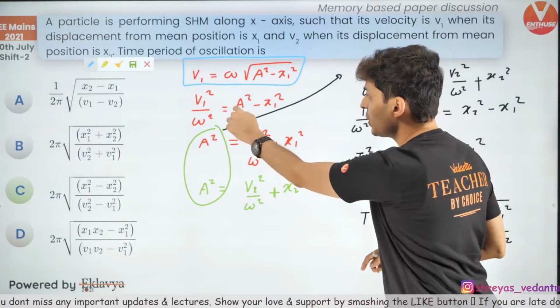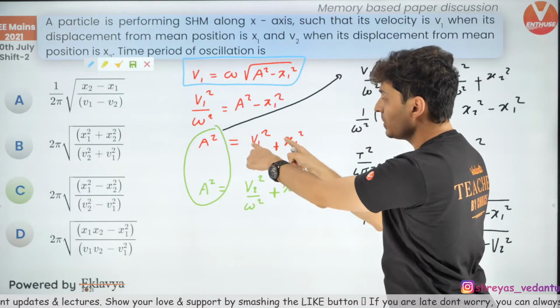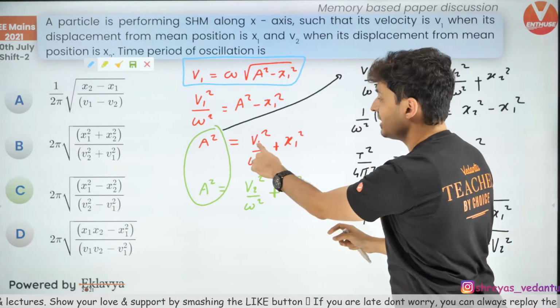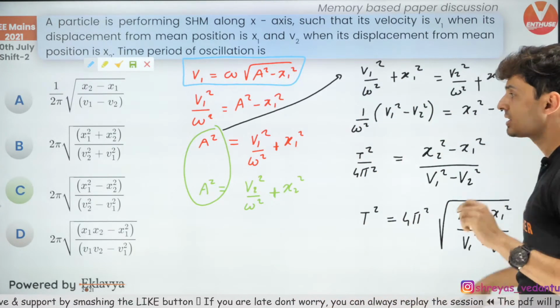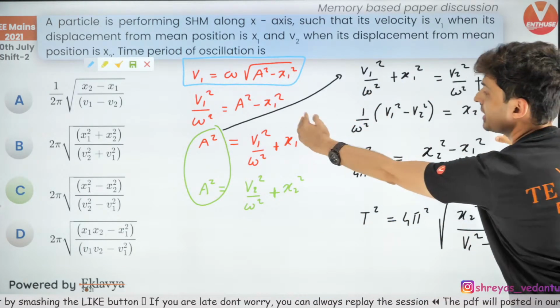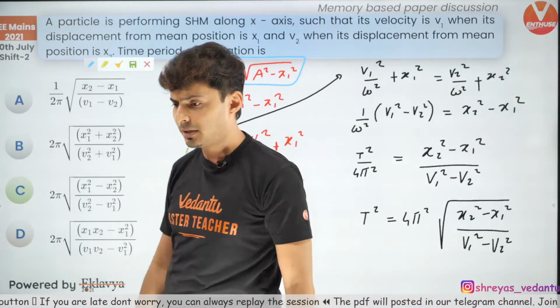That's it. So if this is for the first situation, for the second situation also you will have a similar expression, just that instead of v1 you will have v2 and instead of x1 you will have x2. That's the only change. Now equate the amplitudes. That means RHS should be equal. Now solve this, you will get the answer. Everybody clear till this point?